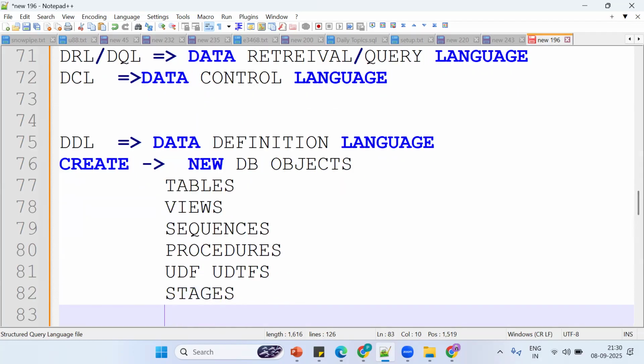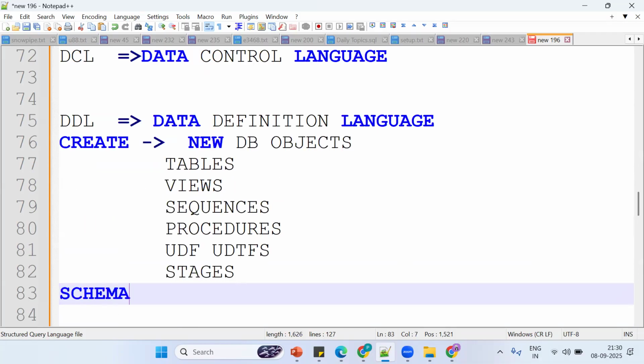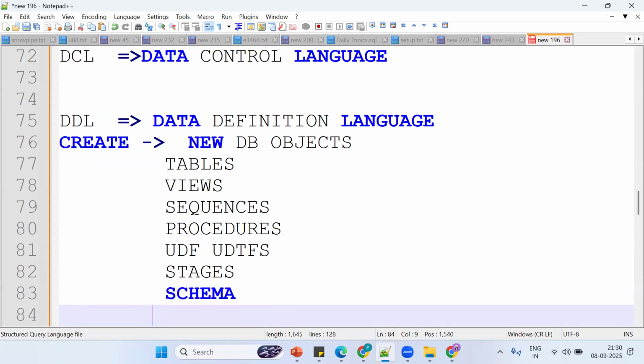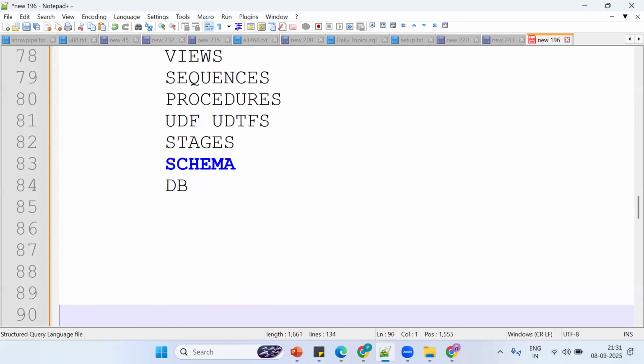Stages too. The same thing we'll see in the Snowflake concept. It is a simple thing: we can create new schemas and new databases, anything. If I want to create any database object, we require the create command or create statement. So we'll see only tables as of now. So creating a table: how to create a table?